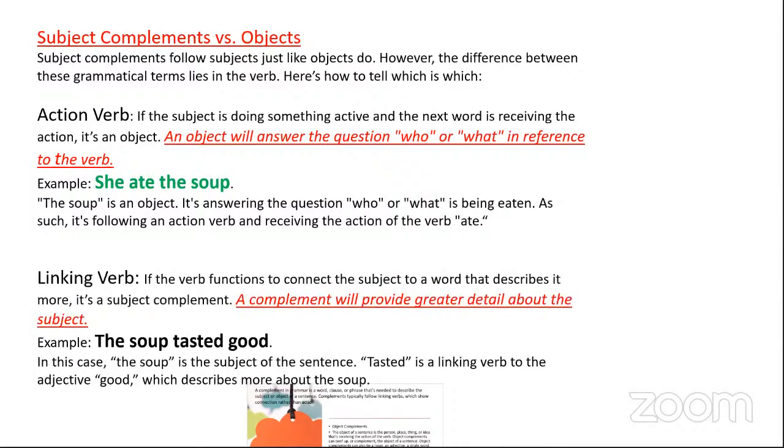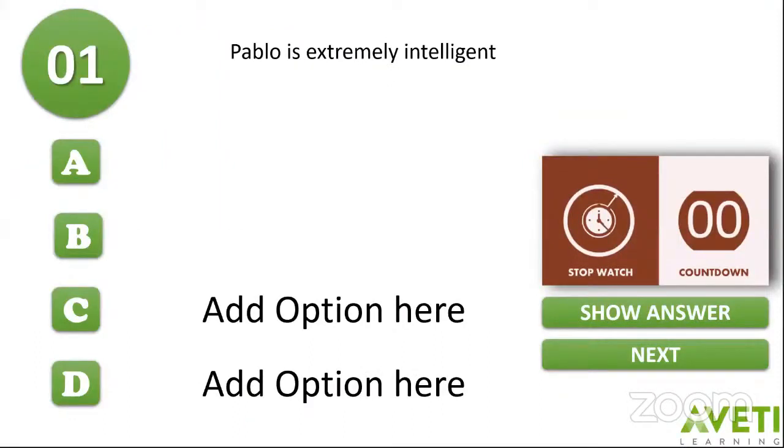But what is a complement? A complement will provide greater detail about the subject. For example, the soup tasted good. How did the soup taste? The soup tasted good. Here tasted becomes your linking verb, and good, an adjective, is talking more about the soup. This is the difference between a subject complement and an object and an object complement. So let us go to our first quiz.